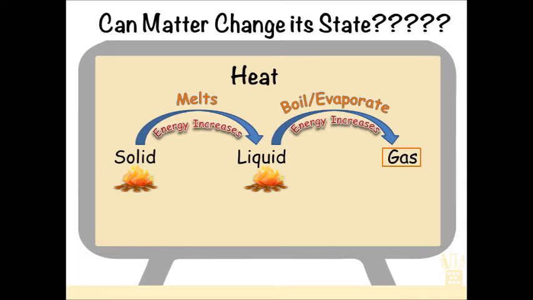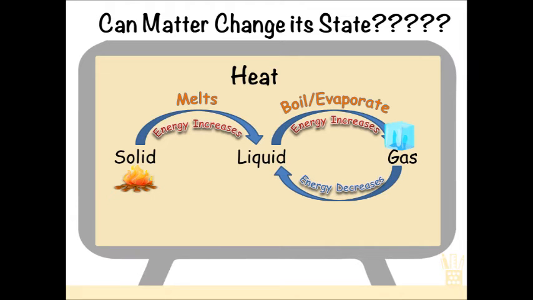Now the next question: if we have to convert this gas into liquid, how is that possible? If we take the same gas, what did we do up till now? We provided it with energy so that the kinetic energy of the particles changes. Now, if we remove energy by cooling it down, then we can change the state again. If we have gas and we cool it, then the energy of the particles will decrease and it will condense to form liquid.